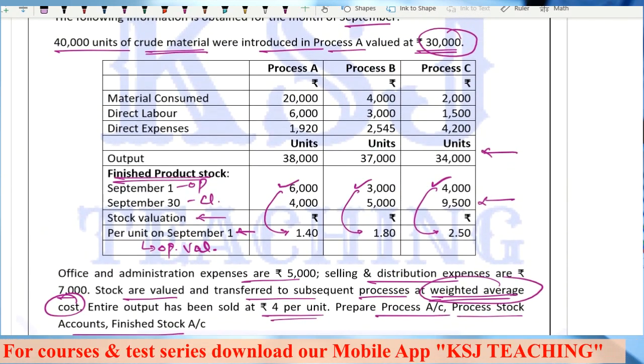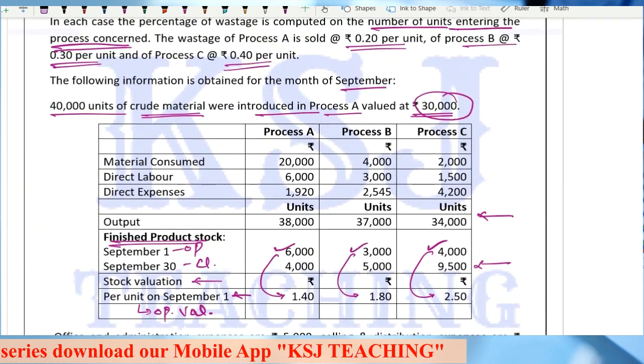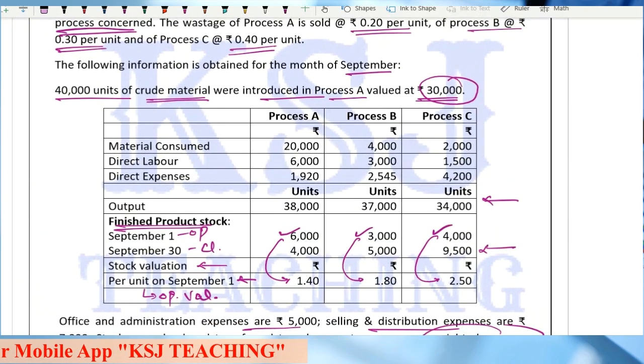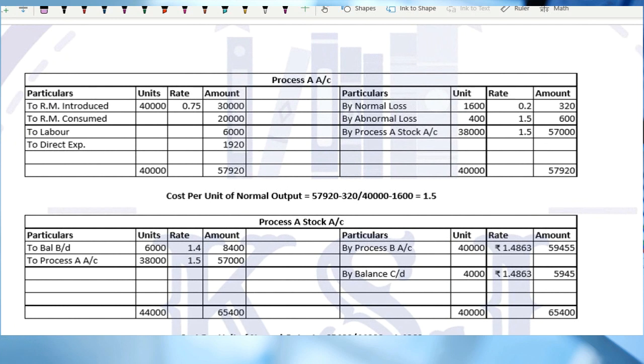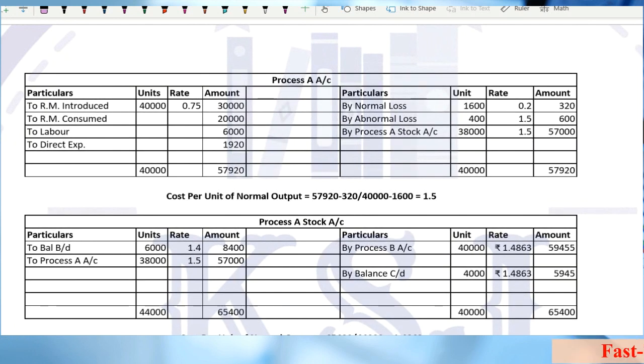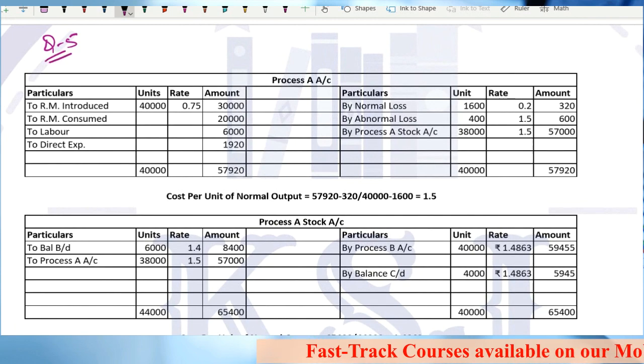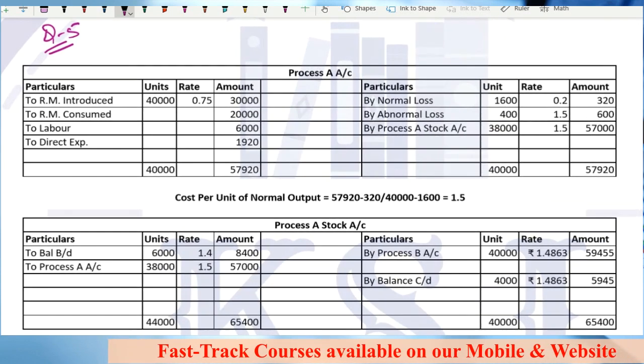The question seems to be very simple. Nothing much in this, right? Let's see the solution. Okay, so first we have question number 5. First we have the process A account. I hope it is clear.